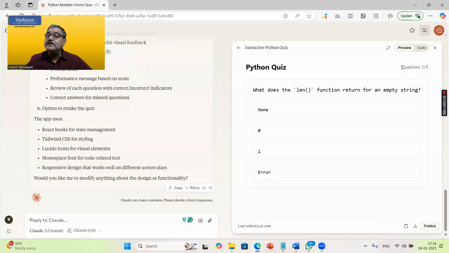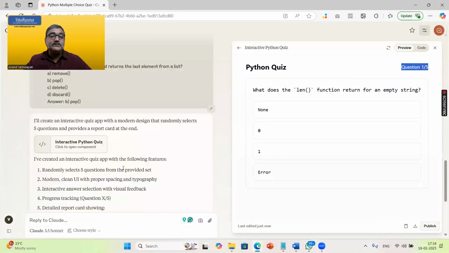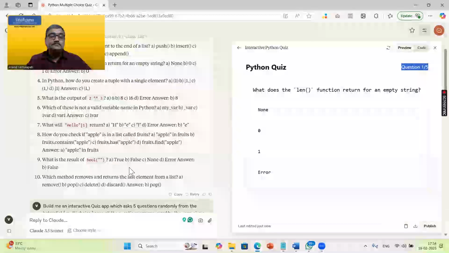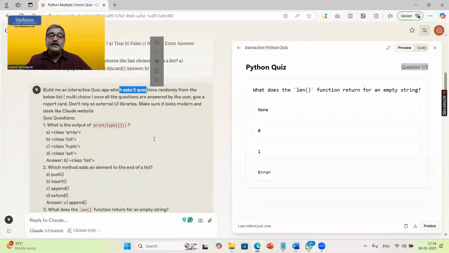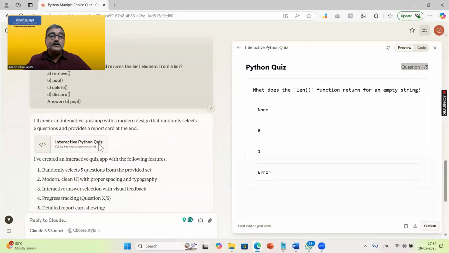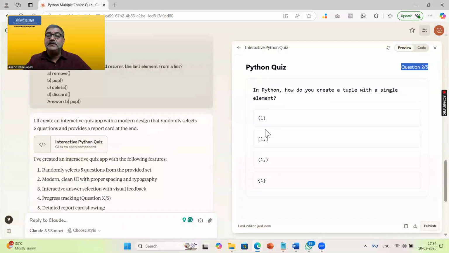Now it is showing, as you can see, question 1 of 5, because I have asked the tool to select 5 questions randomly. In the prompt, if you see, I have asked it to select 5 questions. So it has picked them up, and it gave me a nice response also. What does the len function return for an empty string? Len of an empty string is 0. So I think it is 0, right? Let us just select 0.